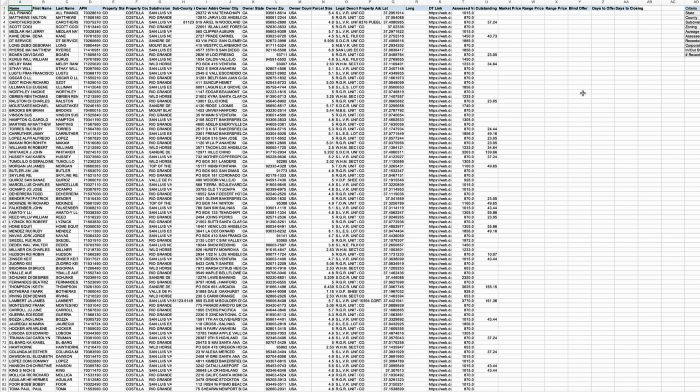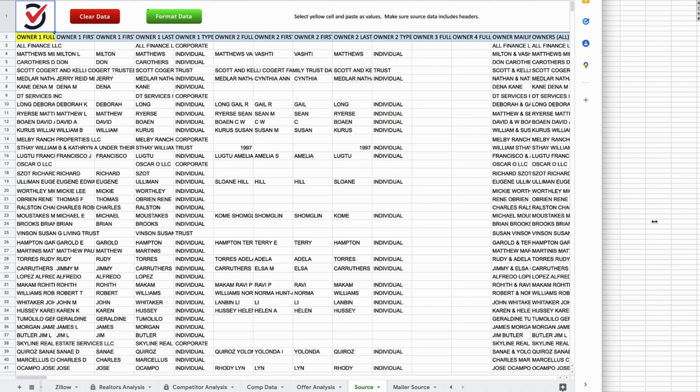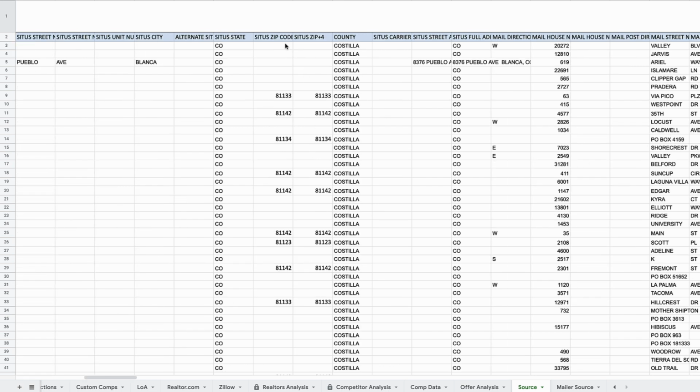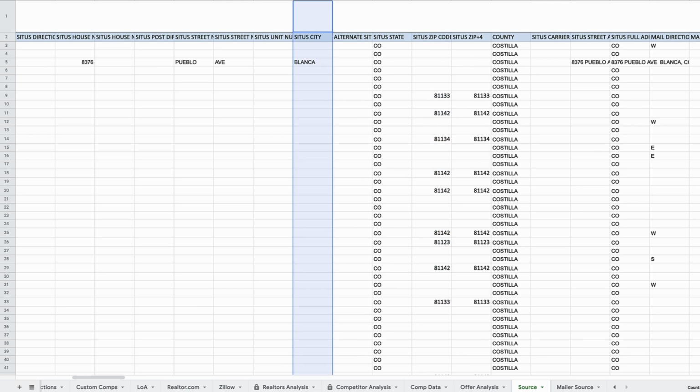And the reason that they were blank in this instance is because Costilla County, Colorado is actually kind of a unique situation where when you download lists from DataTree for this particular county, you're going to find that when you go over here to the property zip code, and then also the property city, these are mostly blank in this county. And part of the reason is because a lot of properties in this county are not actually in an incorporated area. Like they're literally not located within a particular town's city limits.